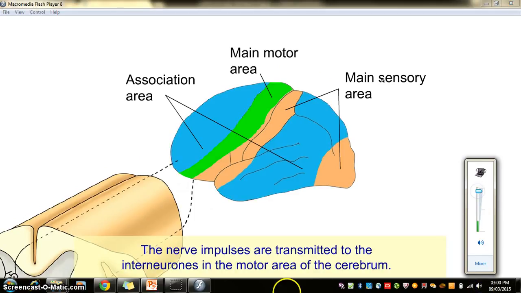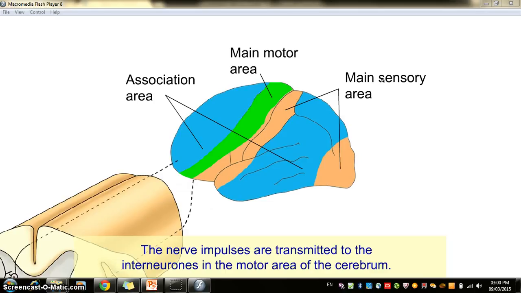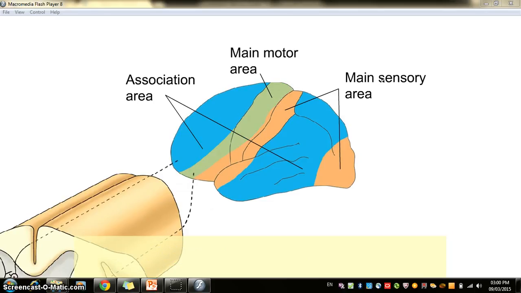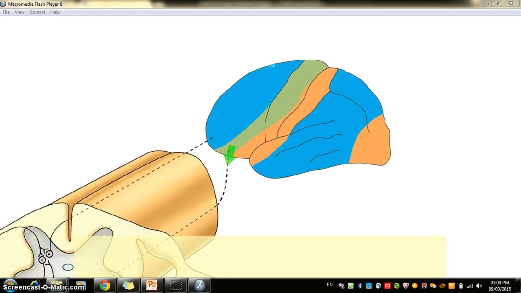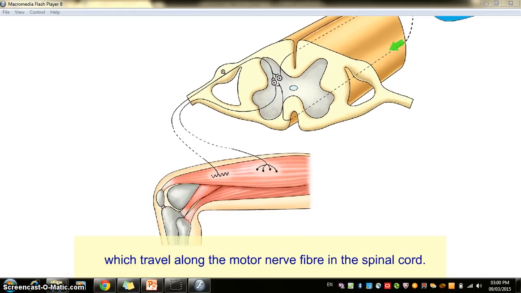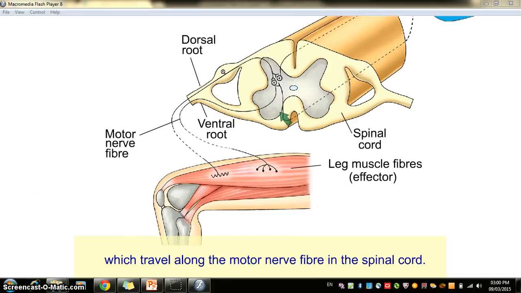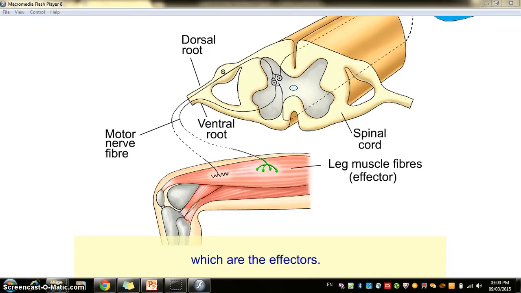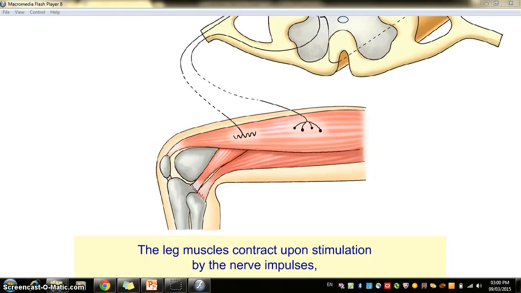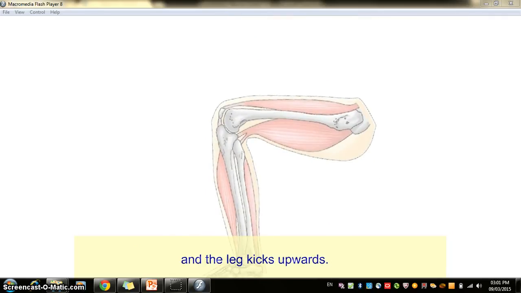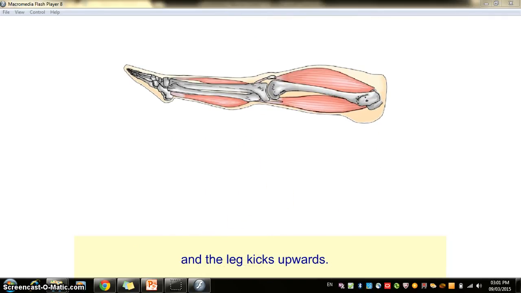The nerve impulses are transmitted to the interneurons in the motor area of the cerebrum. The motor area sends out nerve impulses, which travel along the motor nerve fibre in the spinal cord. The nerve impulses reach the leg muscles, which are the effectors. The leg muscles contract upon stimulation by the nerve impulses, and the leg kicks upwards.